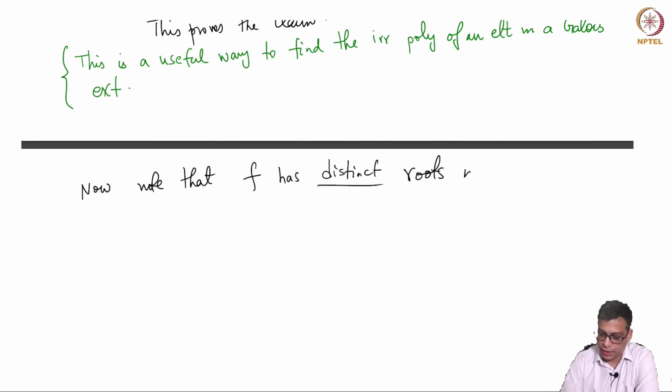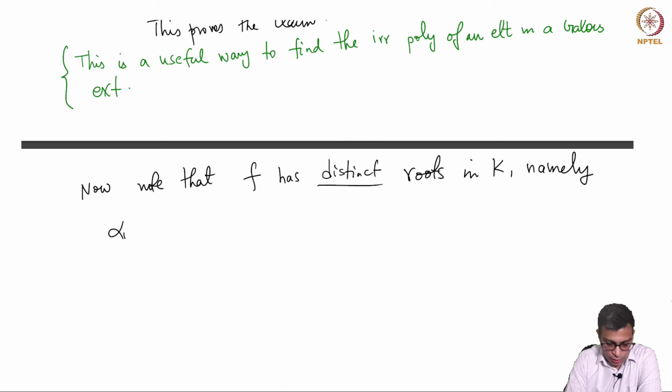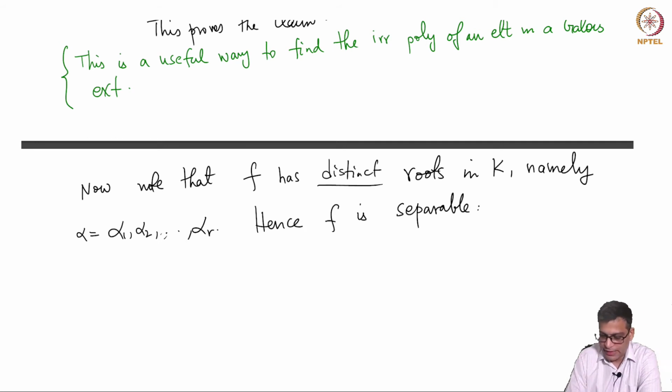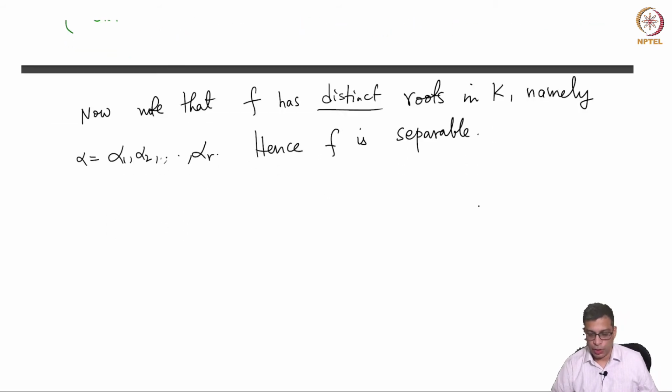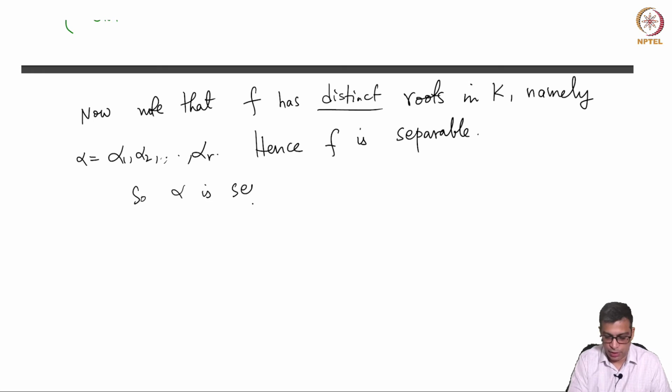It has distinct roots in K, namely alpha 1, alpha 2, where alpha is of course alpha 1, up to alpha r. And hence, by the definition of separability that I gave in the last video, f is separable. Okay, so hence alpha is separable.